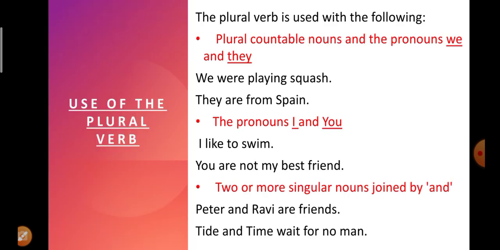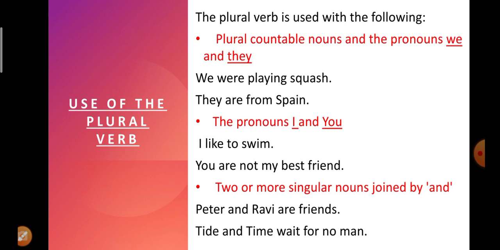Now, use of the plural verb. Where do we use the plural form of the verb? Let us see. The first point says plural countable nouns and the pronouns we and they. Wherever plural countable nouns are there and the pronouns we and they are there, we will always use a plural verb with that. For example, we were playing squash. We here is a plural pronoun and that is why were is used here. We were playing squash. They are from Spain. They is a plural word, that is why they are from Spain.